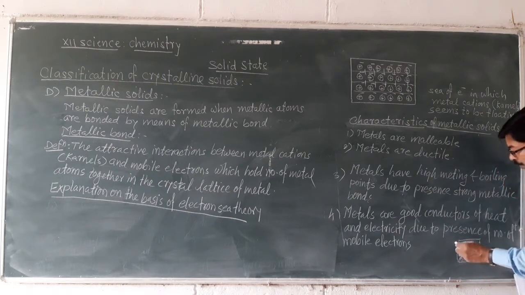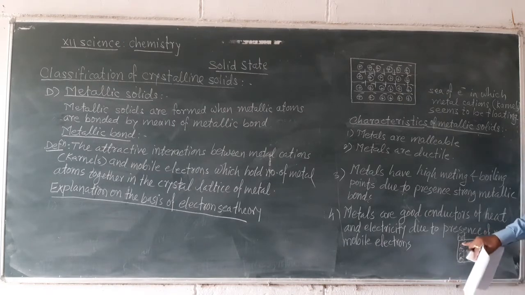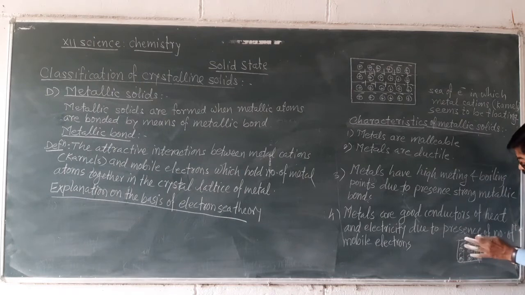If one piece of metal is heated, this heat is absorbed by mobile electrons and these mobile electrons start moving from the hot end to the cold end. That means due to the presence of mobile electrons, these metals are good conductors of heat. Again, if you connect a metal piece between the negative and positive terminals of a battery and electric current is passed, what happens?